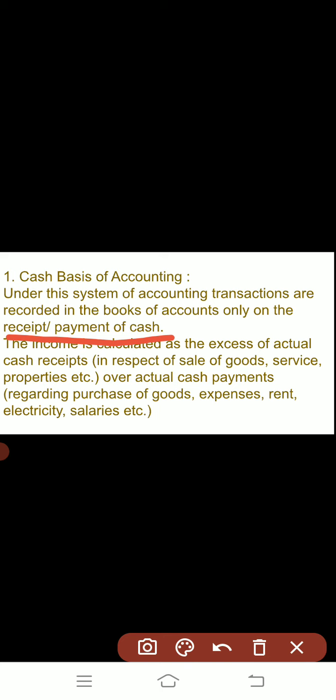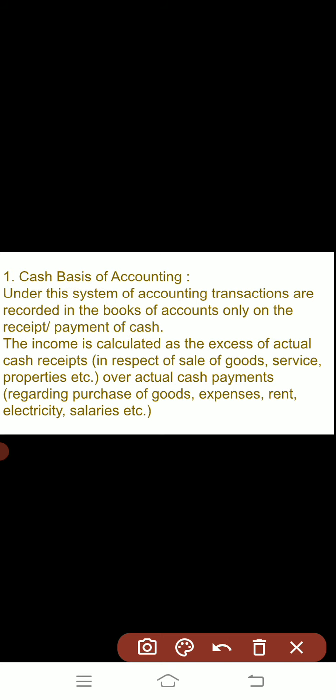What is there in this? Only the cash basis will be involved. The books of accounts will record the transaction only when there is actual receipt and payment of cash. Accrual bases are ignored in the cash basis of accounting.